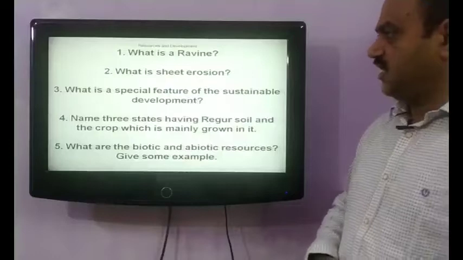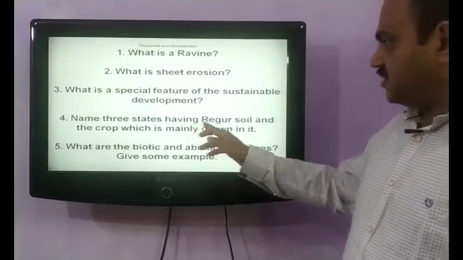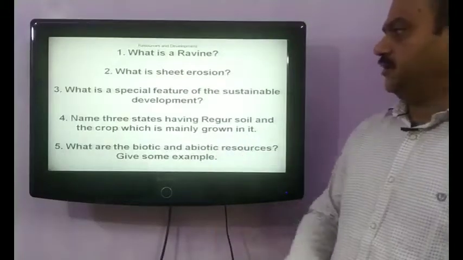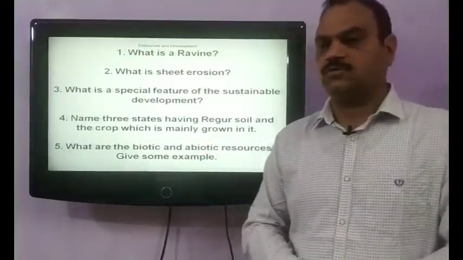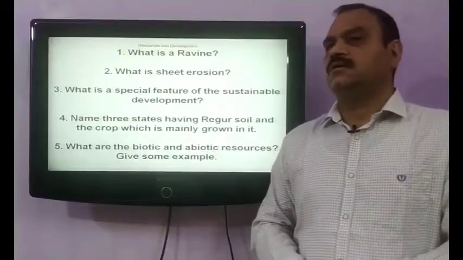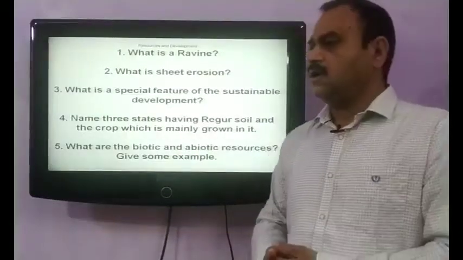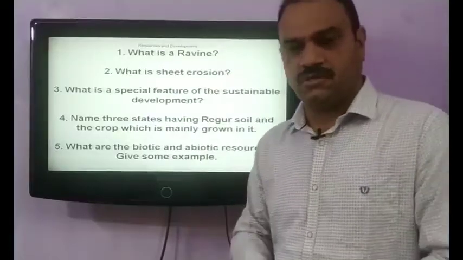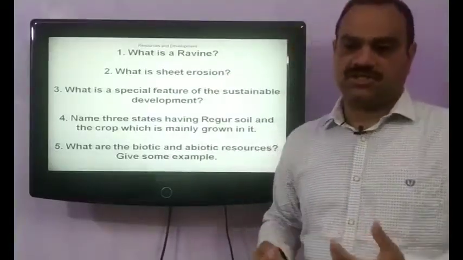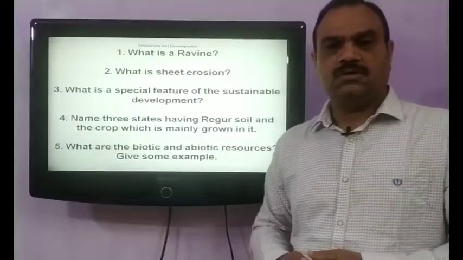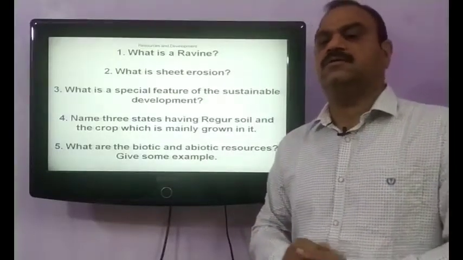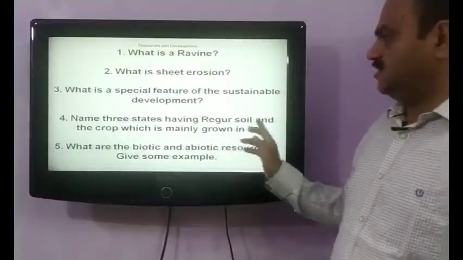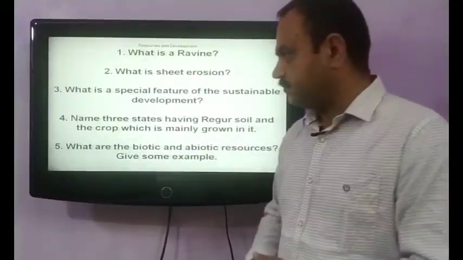Our next question is, name the 3 states having regur soil and the crop which is mainly grown in it. Regur soil is also known as black soil, cotton soil, and it is found in the Deccan Plateau region of India, and the states of Maharashtra, Gujarat, and some parts of Madhya Pradesh have this regur or black soil.